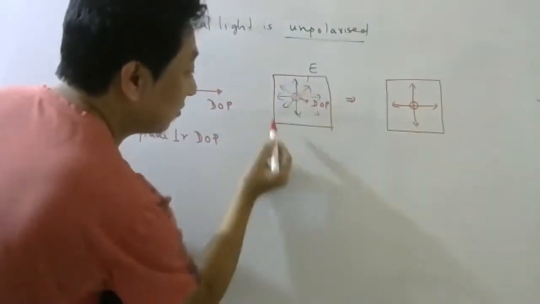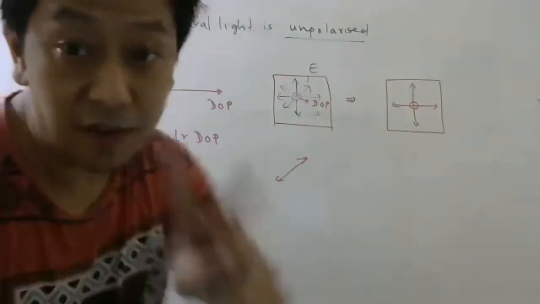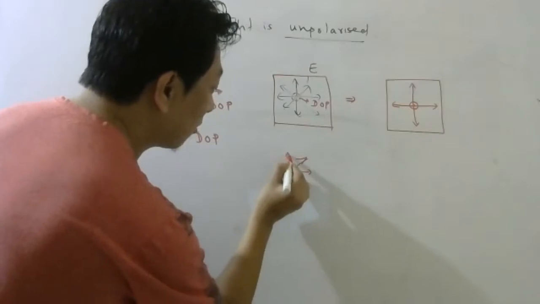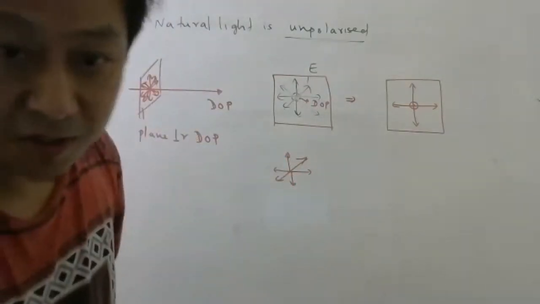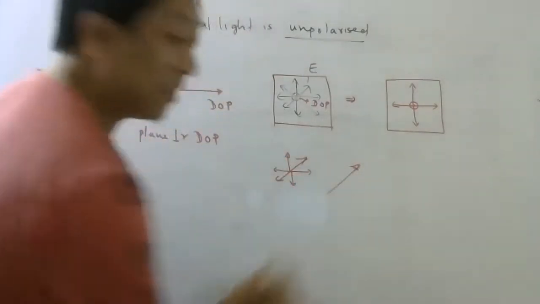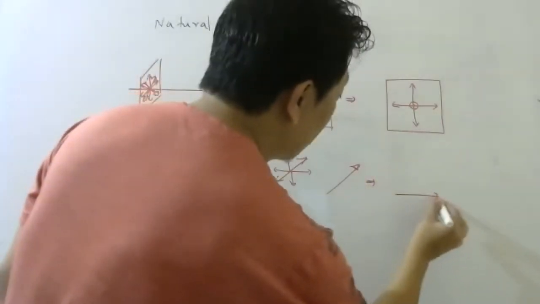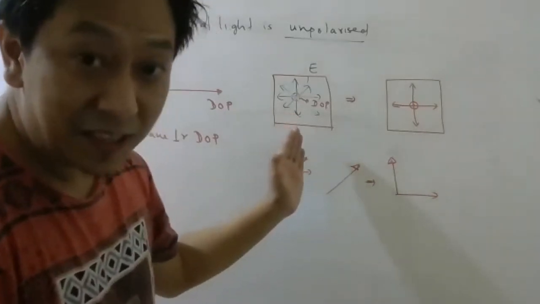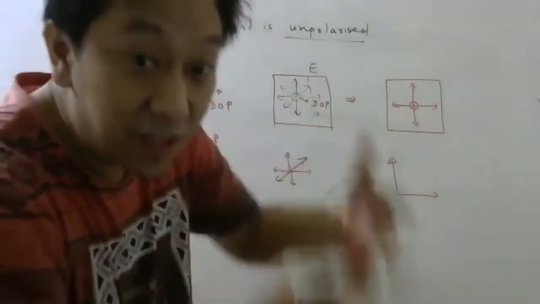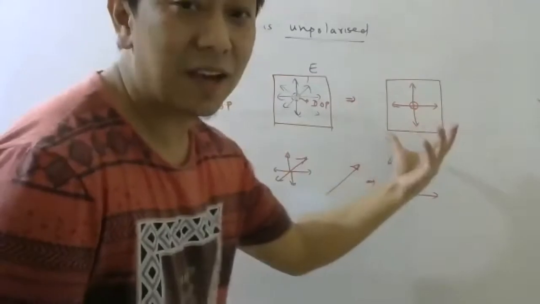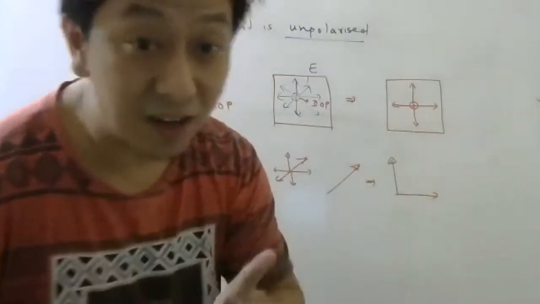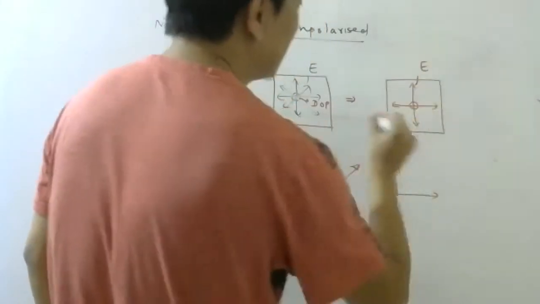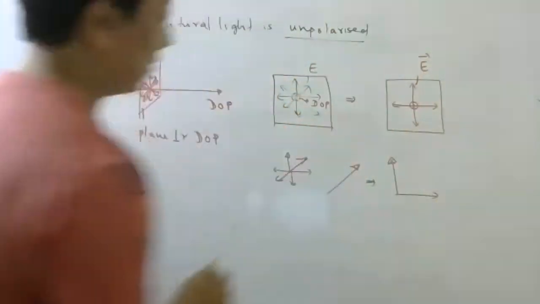What about this electric field? This I can resolve into two components. Yes or no? One component here, one component here, one component here. Understood? So any electric field here, I can resolve into two components. So basically, this representation can be further simplified and we can use this representation for unpolarized light. So the electric field can be either here or it can be here.